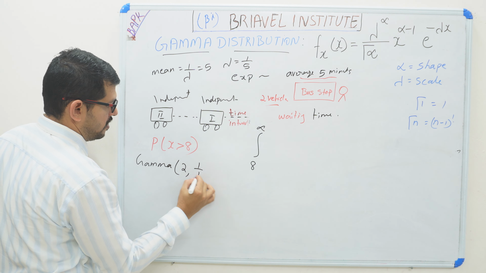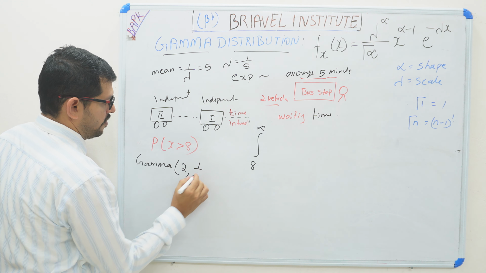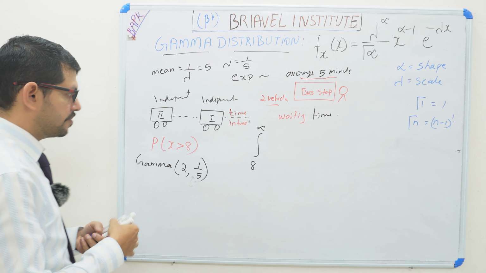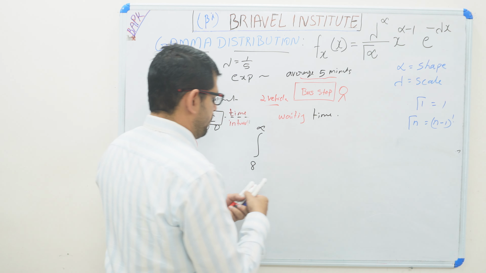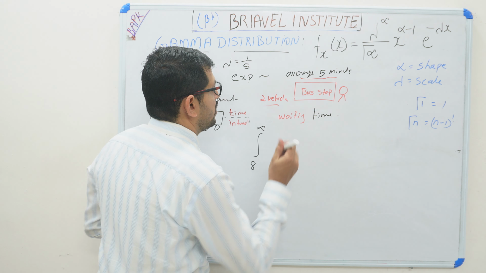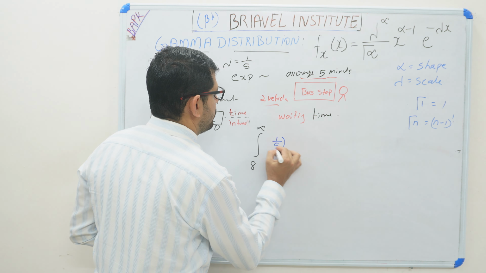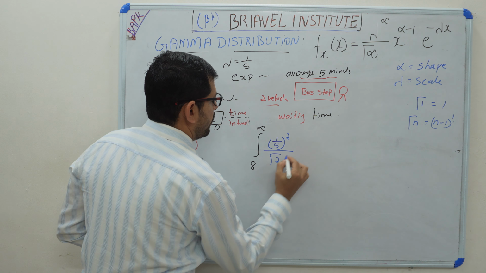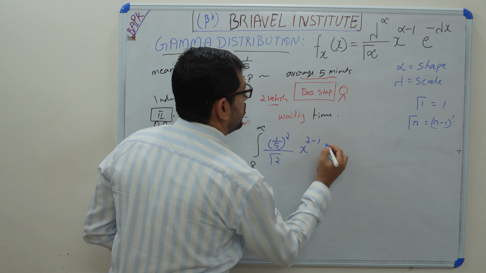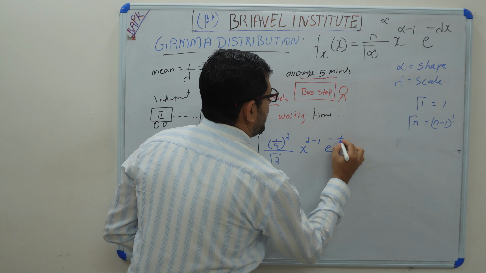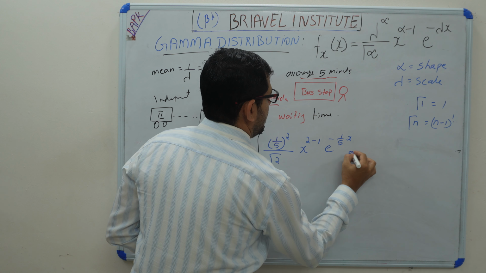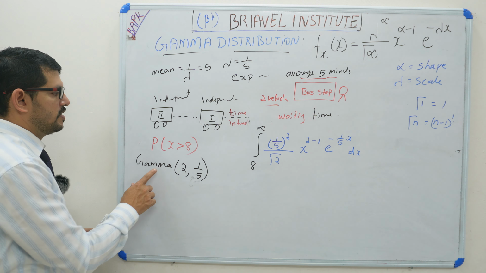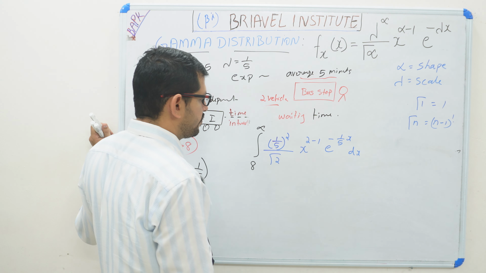So the gamma distribution is lambda raised to alpha, so 1 by 5 raised to alpha, divided by gamma 2, times x raised to 2 minus 1, e raised to minus 1 by 5 x, dx. We integrate from 8 to infinity.